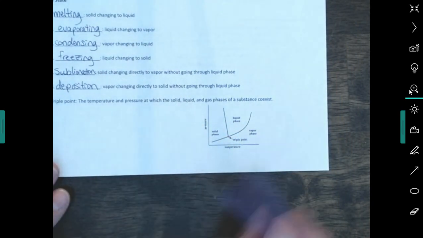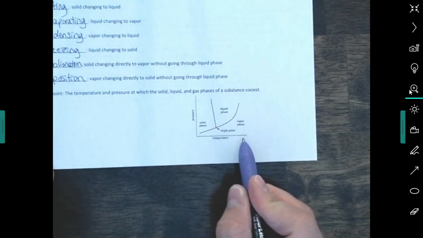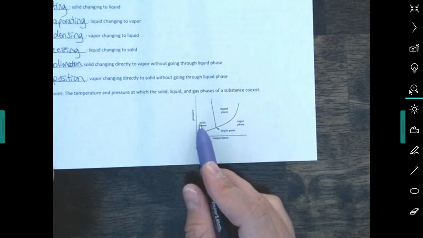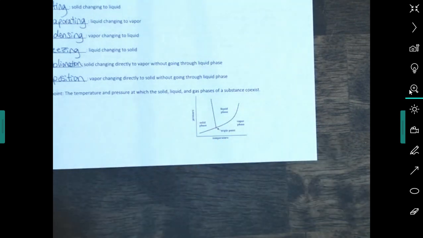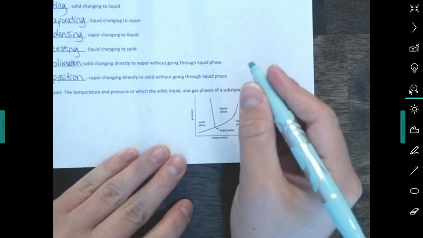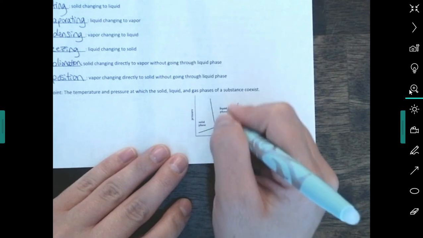Okay, triple point. I just want to point out what this is. So when we increase the temperature, things tend to go from solid to liquid to gas, right? But it also depends on pressure. Pressure plays a part in it, and we'll talk more about that towards the end of the year when we get into gas laws and things like that. But there's a point at which solid, liquid, and gas phases can coexist.